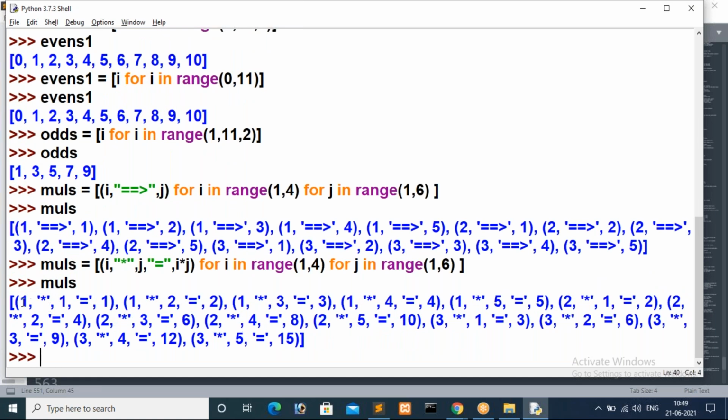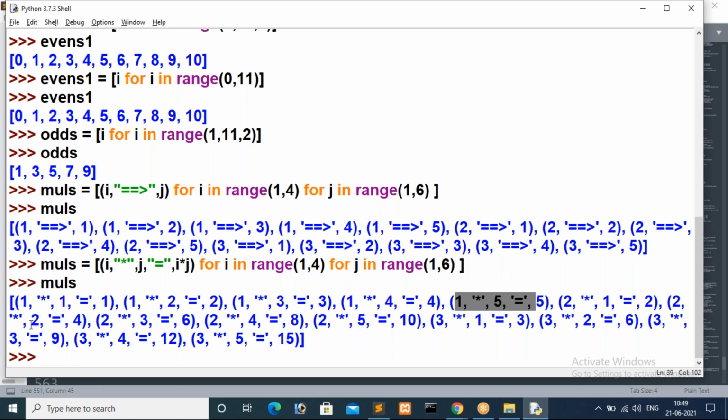What's happening? 1 star 1 is equal to 1, 1 star 2 is equal to 2, 1 star 3 is equal to 3, 1 star 4 is equal to 4, 1 star 5 is equal to 5. I mean the inner loop will iterate only 5 times now, so then it will stop.